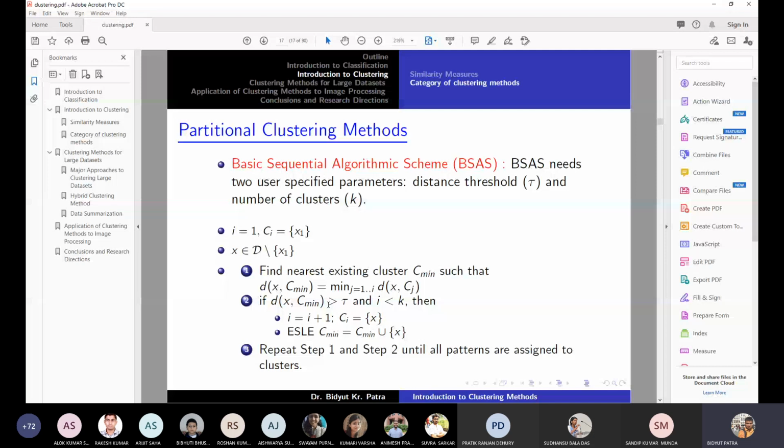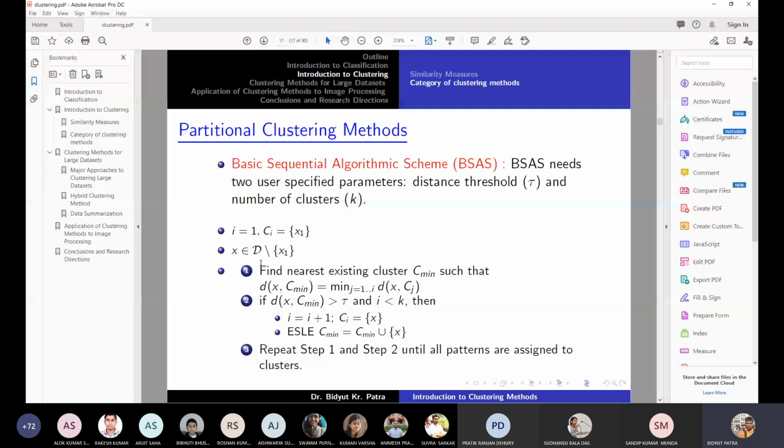So let's say you have two clusters. One cluster consists of the point x1, and another consists of x2, x3, and now you are testing x4. You compute the distance from x4 to those points, find the minimum, and let's say it is greater than tau.